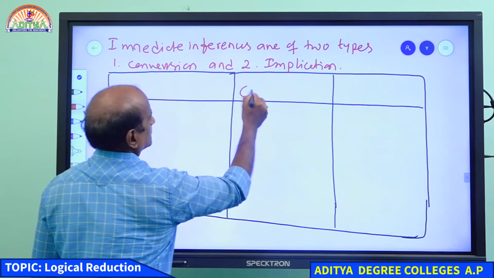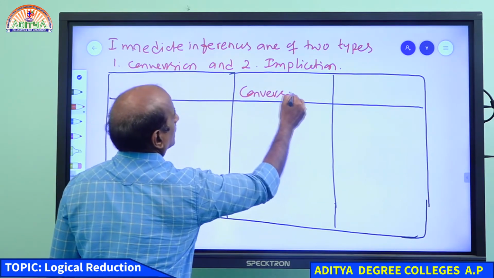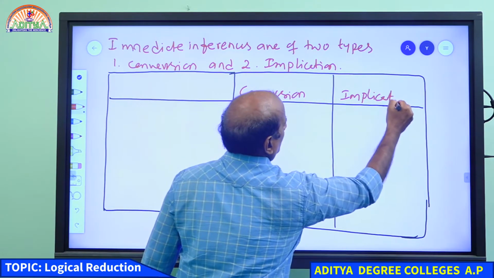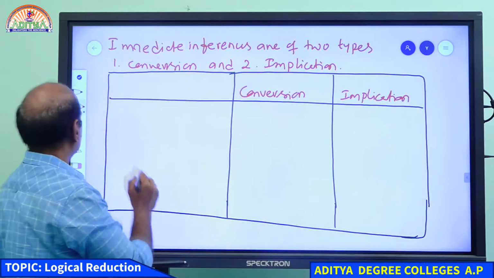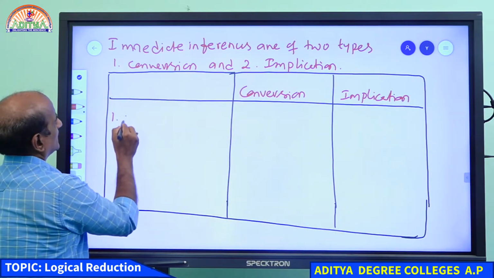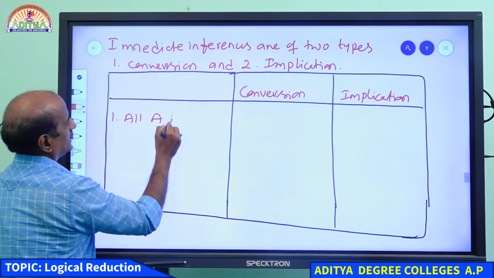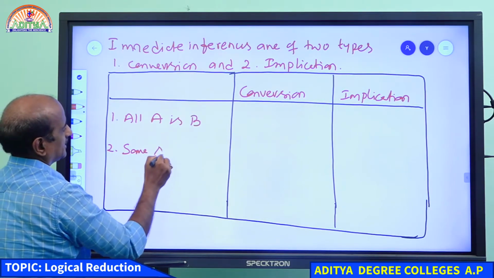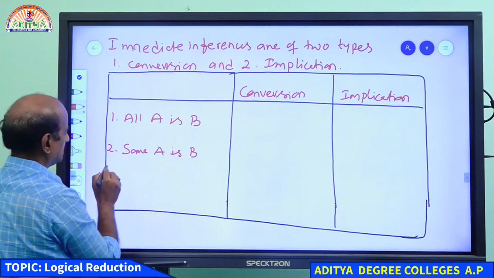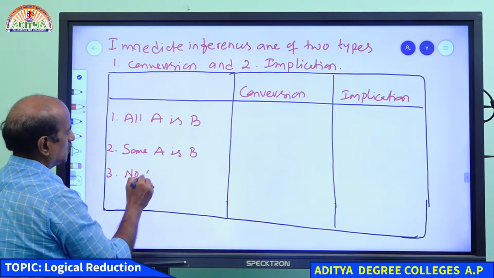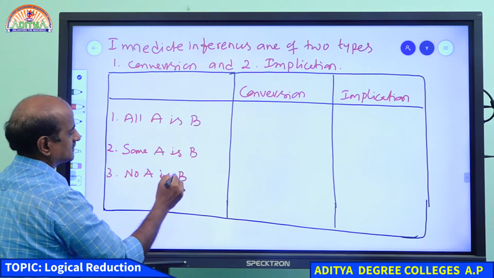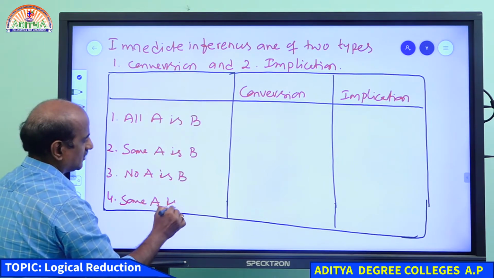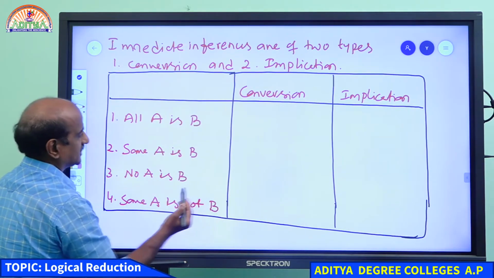So this is conversion and this is implication. I'll give you one by one. Students, just listen to me. Number one, all A is B, universal affirmative statement. Some A is B, particular affirmative statement. No A is B, universal negative statement. Some A is not B, particular negative statement.